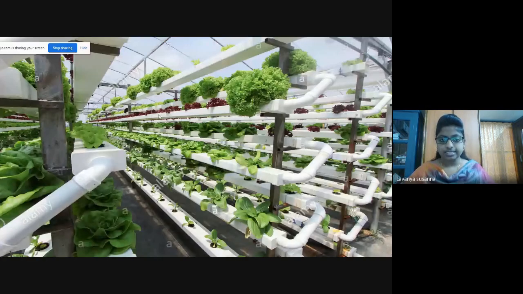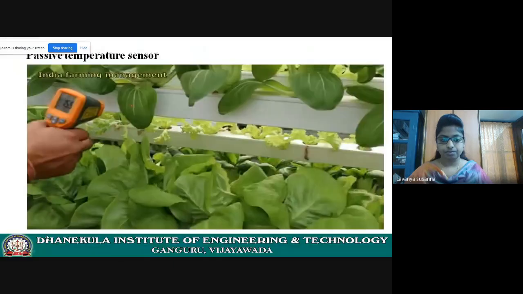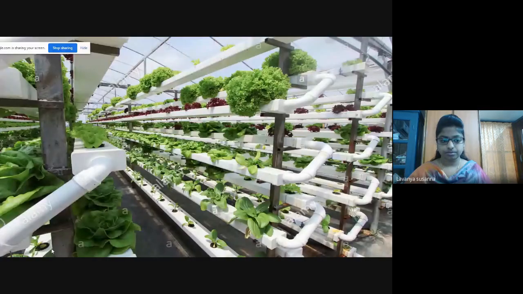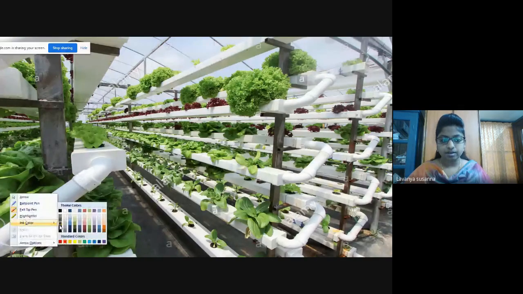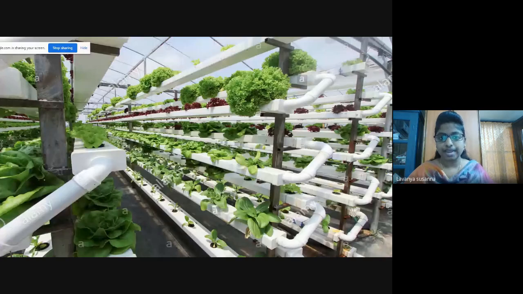See, this is a hydroponic farming system where the plants are grown in some closed area. You can see the picture. In a hydroponic farming system there is no soil, no need to use any soil. Plants are grown without soil. Here plants are kept in some tubes.